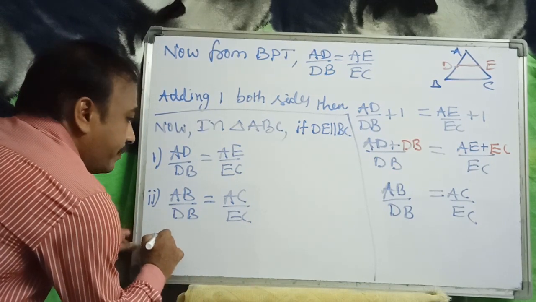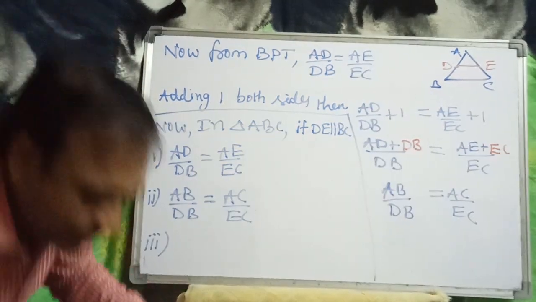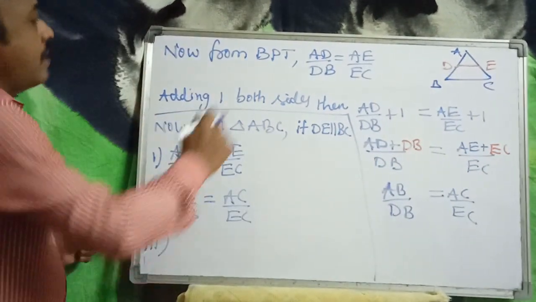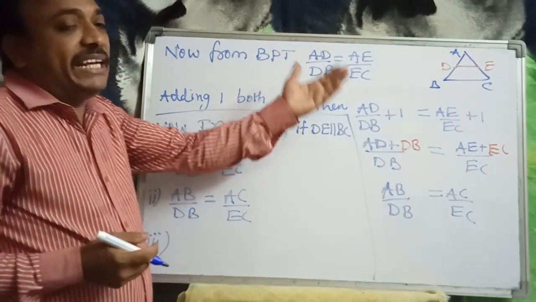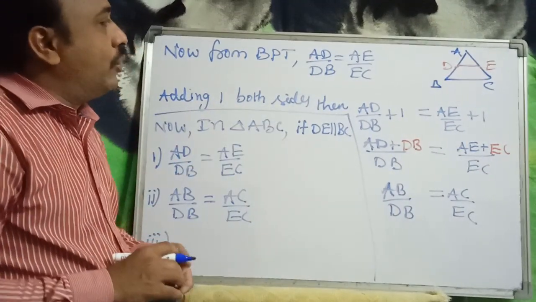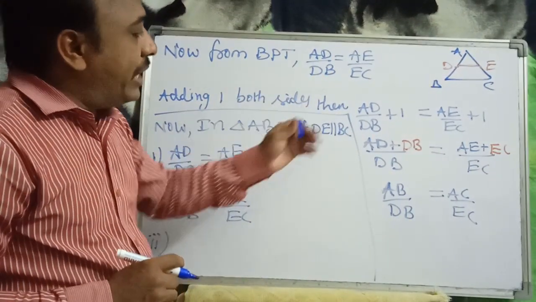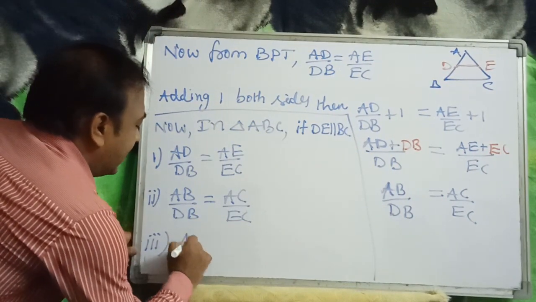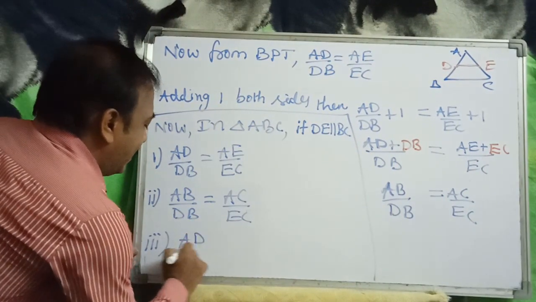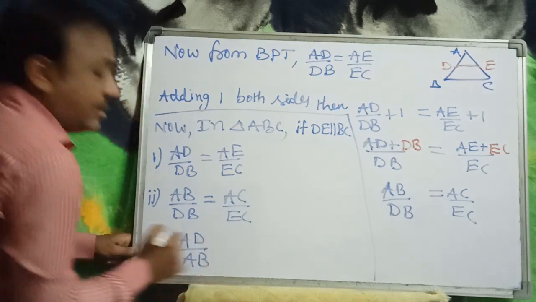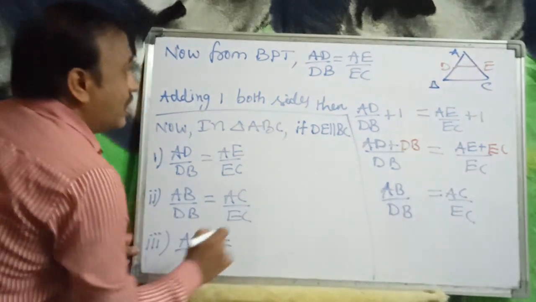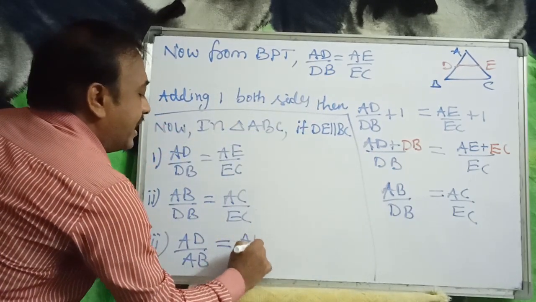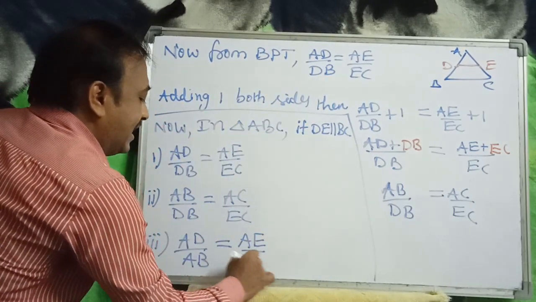The third one we obtain like this, by taking componendo and dividendo. That is AD by AB is equal to AE by AC.